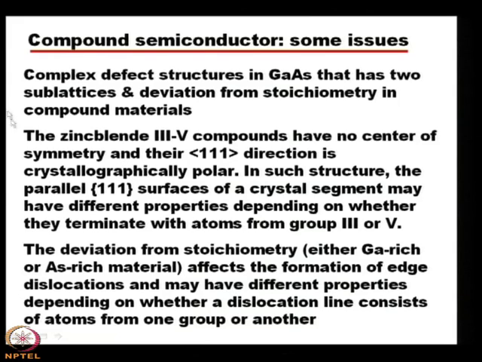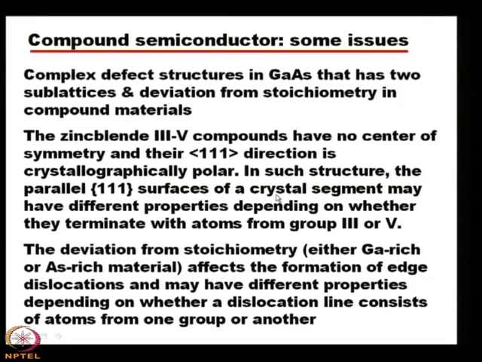Another issue is that the zinc blende 3,5 compounds have no center of symmetry, as we know, and their 1-1-1 direction is crystallographically polar. In such structures, the parallel 1-1-1 surfaces of a crystal segment may have different properties depending on whether they terminate with atoms from group 3 or group 5.